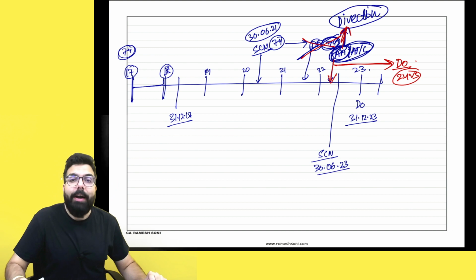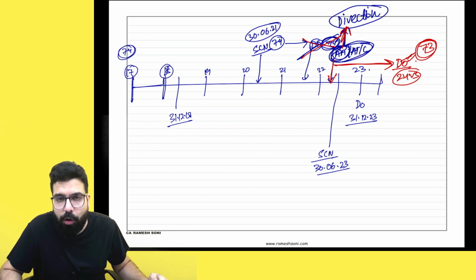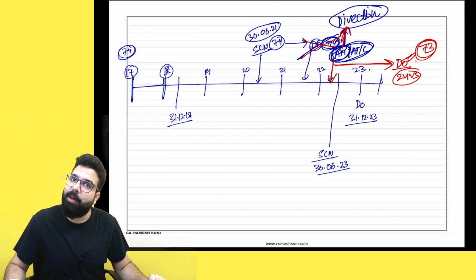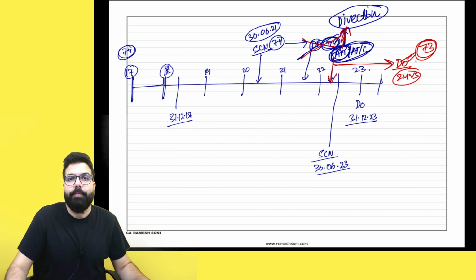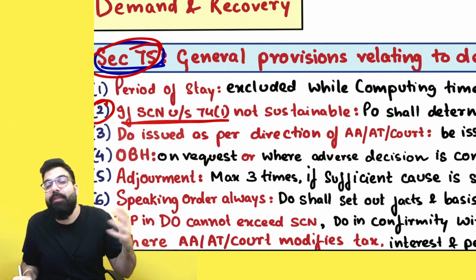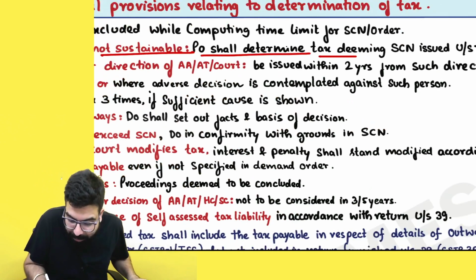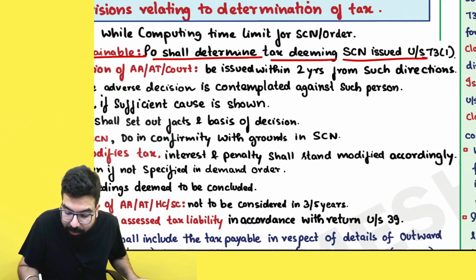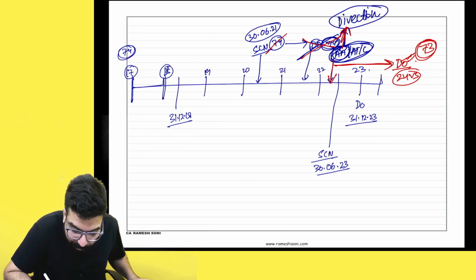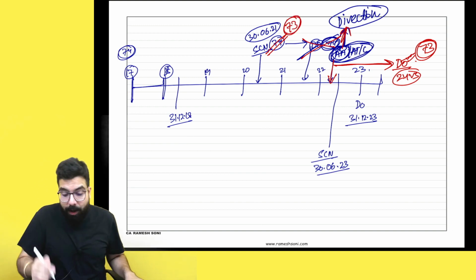Okay? But in this scenario, sir, to pass a demand order under section 73, he has to pass a demand order now. So, sir, show cause notice under section 73 has to go. But it was told in section 75(2), if show cause notice under section 74(1) is not sustainable, proper officer shall determine the tax deeming the show cause notice under section 73. Means the 74 show cause notice will be deemed as a show cause notice under section 73,